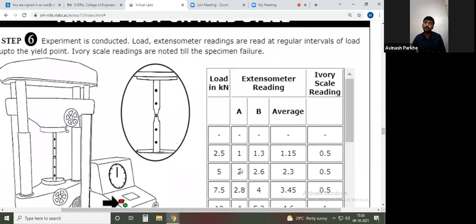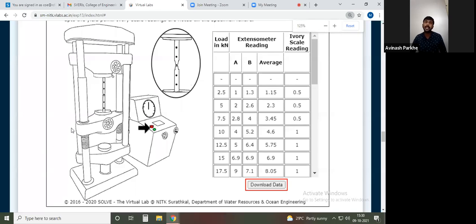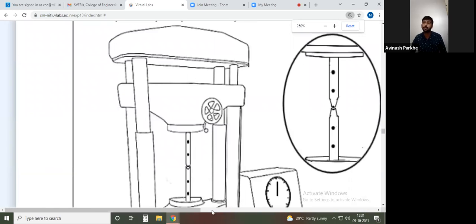This table is automatically generated on your computer, because this total machine is automatically operated. Automatically it will create this table, and automatically you will get the graph. Now if the machine is started, the specimen is under tension, and due to the tensile load, extension will take place, and at one point you will get the breaking of the component.